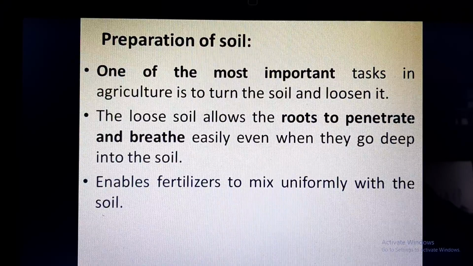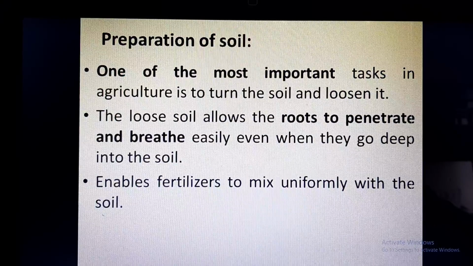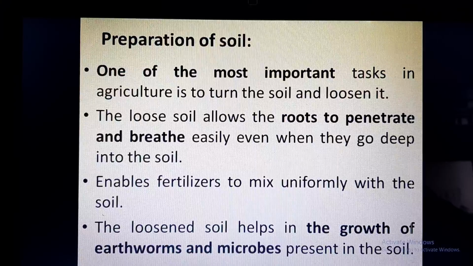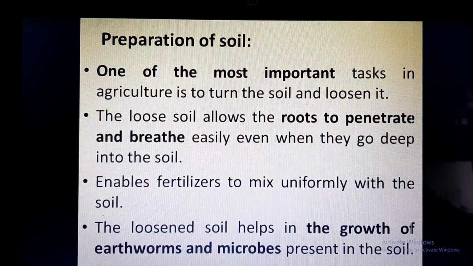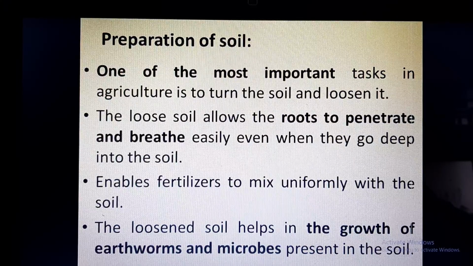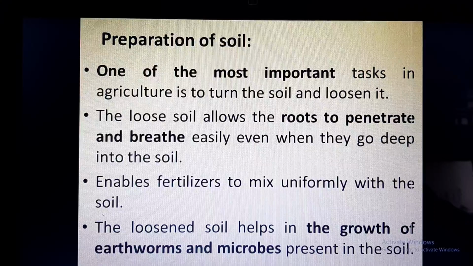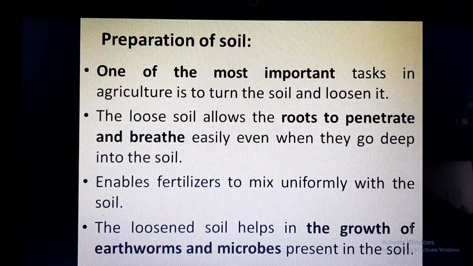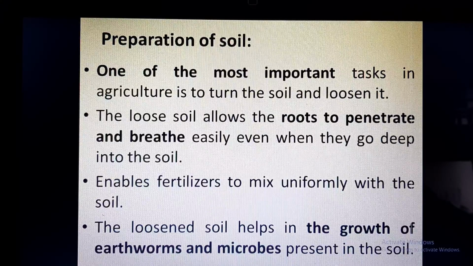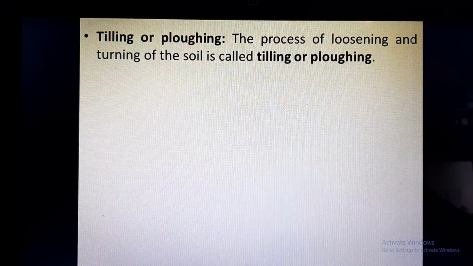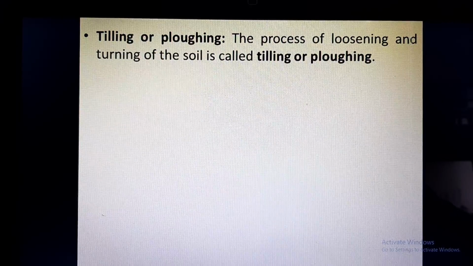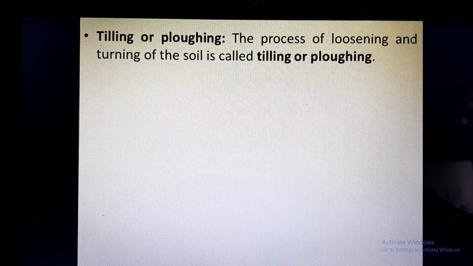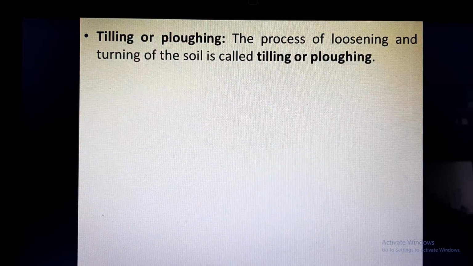Loosening of soil also enables fertilizers to mix uniformly with the soil, and the loosened soil also helps in the growth of helpful insects like earthworms and microbes which are present in the soil and which are beneficial for the crops. So the first step of preparation of soil is tilling or plowing.